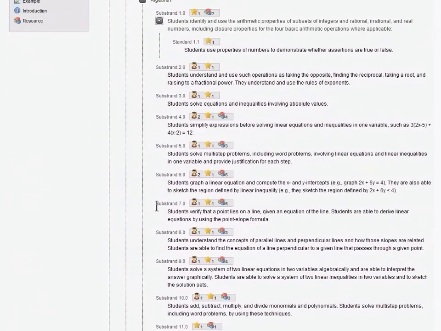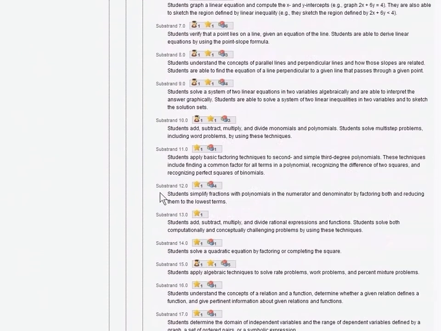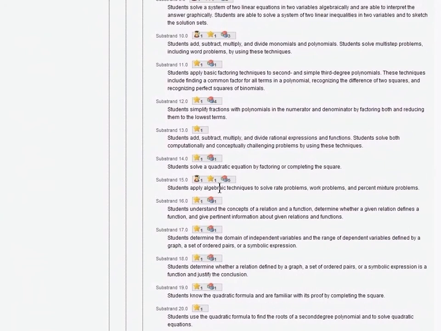The icons on the screen are also significant. The first one, the graduate with a cap on, shows the alignment between the content standards and the California High School exit exam. For example, Substrand 15.0 is likely to receive one question on the exit exam. This standard is also likely to receive at least one question on the California Standards Test, or STAR exam, as indicated by the star icon. The last icon shows the number of educational resources matched to this standard available on the site.